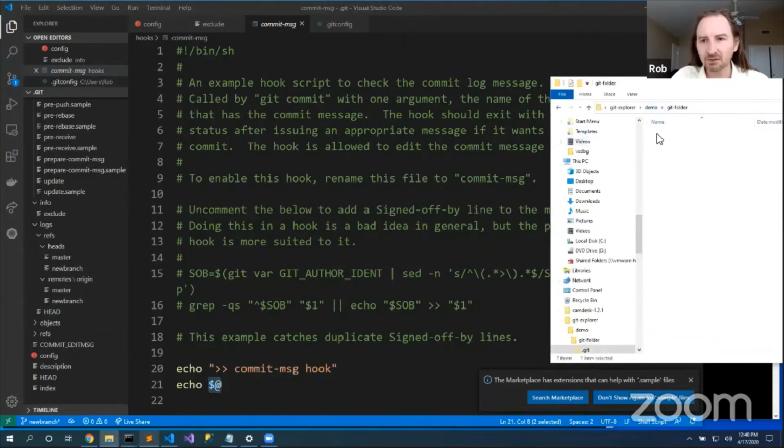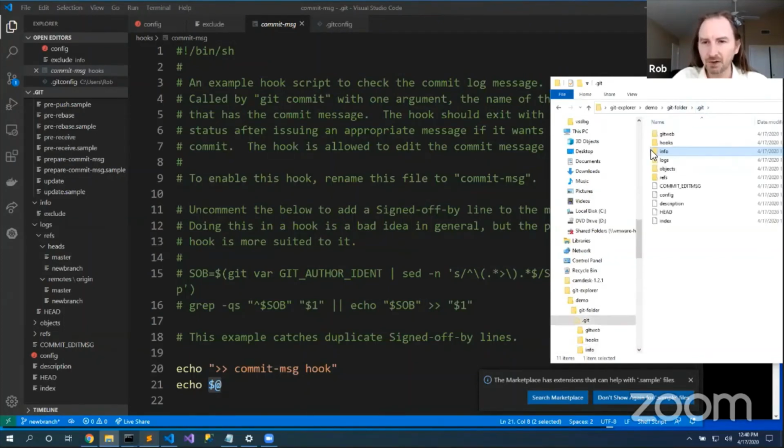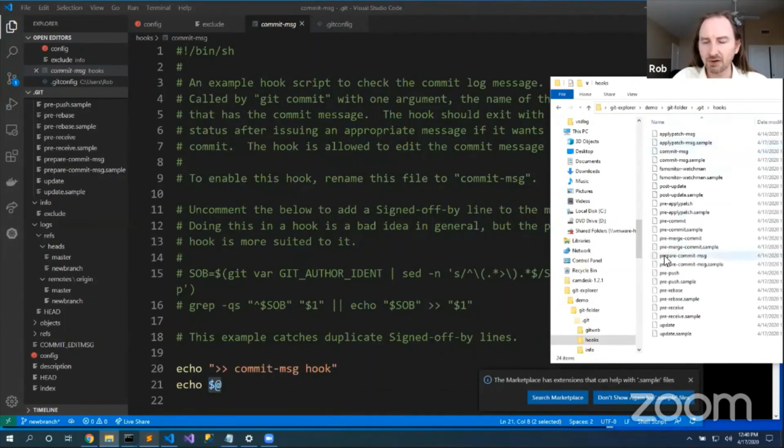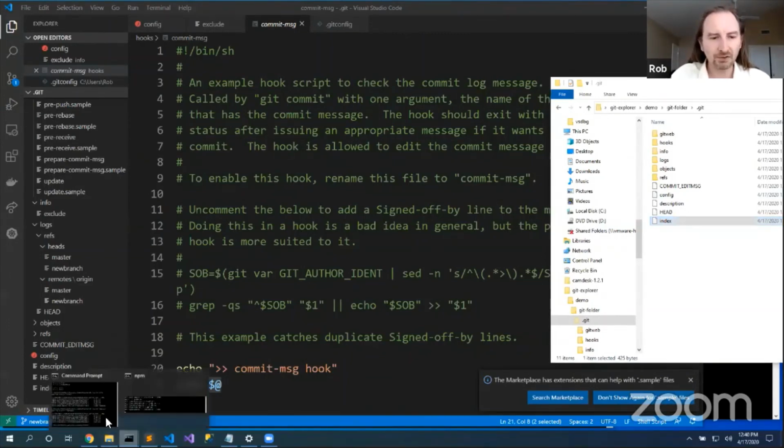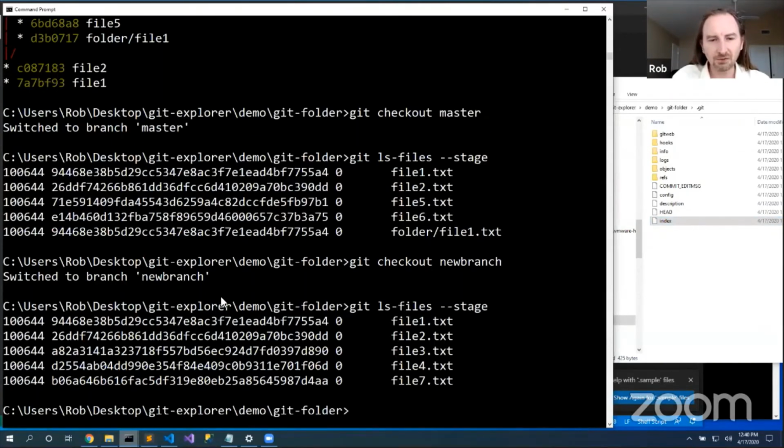So when we look at this Git folder, we have our objects that store our actual content. We have our refs that store pointers to those things, more human readable names. We have our logs like reflog that allow us to get back to commits. We have our info that gives us exclude files. We have hooks that allow us to do really interesting things at certain points in our process. Our config files and our index, and then some temp files. None of these files are magic, but now that you kind of understand how each of them play together, perhaps Git is less magical.